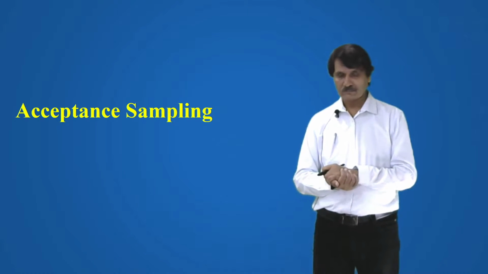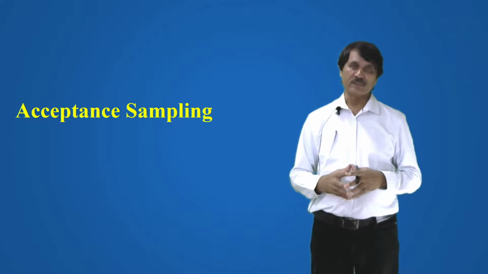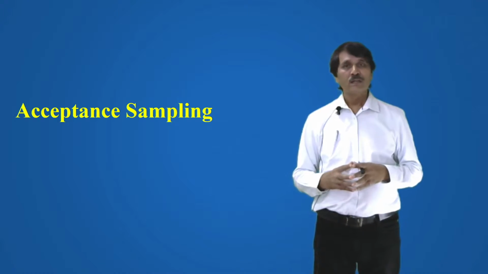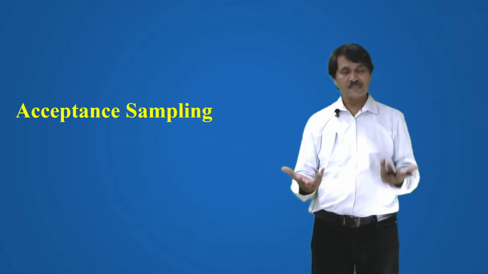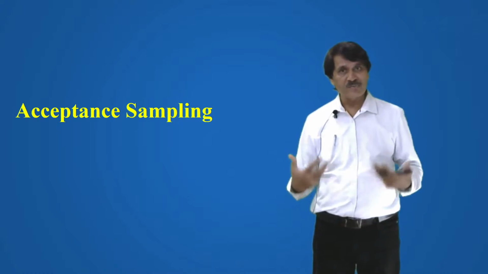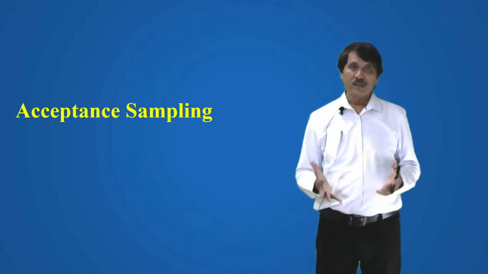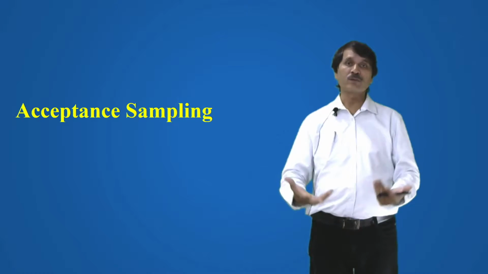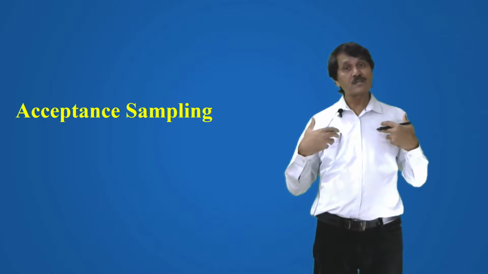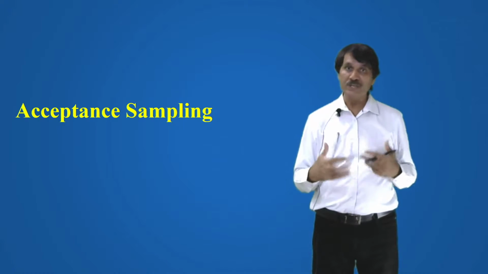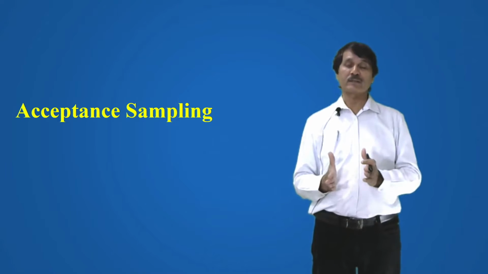Acceptance sampling. When the product has been manufactured, the next step is to see whether it has been manufactured properly. It conforms to the standard, whether it is falling under control limits or not. Before shipping it to the customer, you should ensure that your product is a quality product.